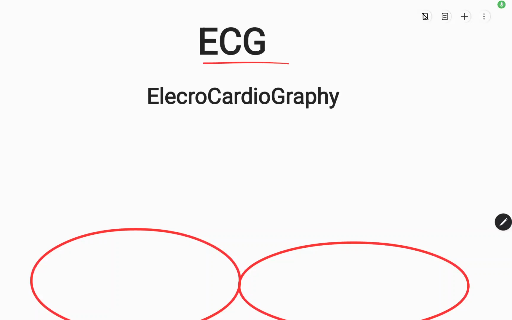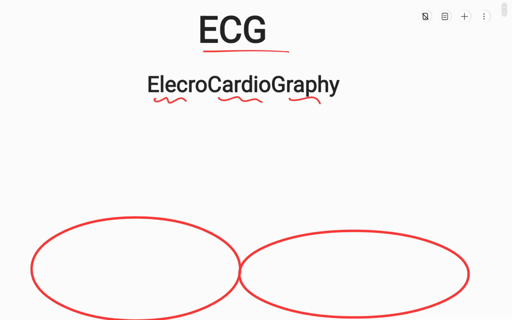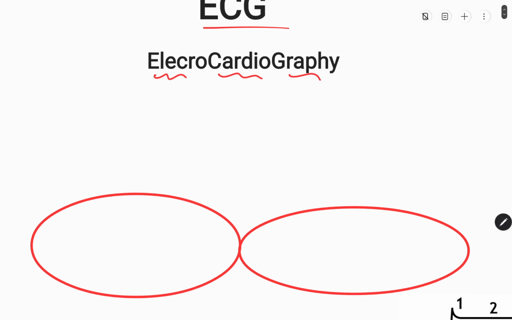Topic about ECG. ECG is electrocardiography. So to understand the ECG, first we will understand the electrical activity inside the myocardium. So consider these two myocardial cells. Now when there is no electrical activity, both of the cells are at a state known as resting membrane potential.